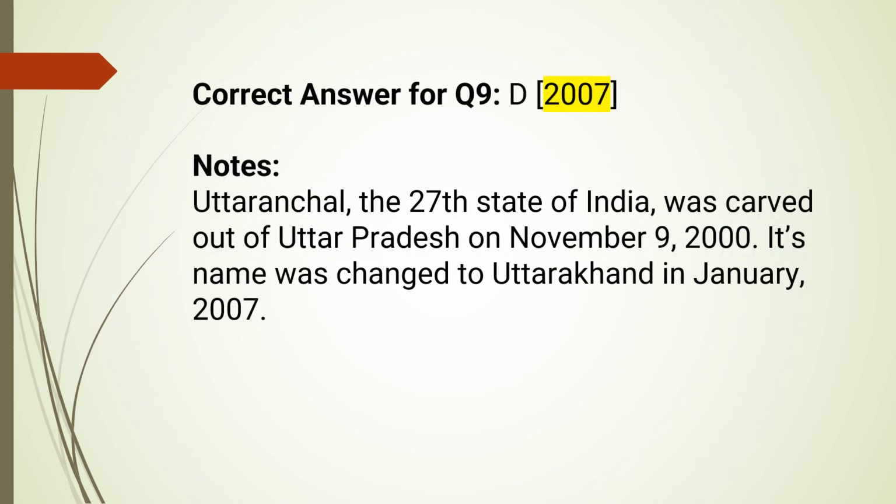Next, for question number 9, the correct answer is option D, that is 2007. Uttaranchal, which is the 27th state of India, was carved out of Uttar Pradesh on 9th of November 2000. Its name was changed to Uttarakhand from Uttaranchal in January 2007.